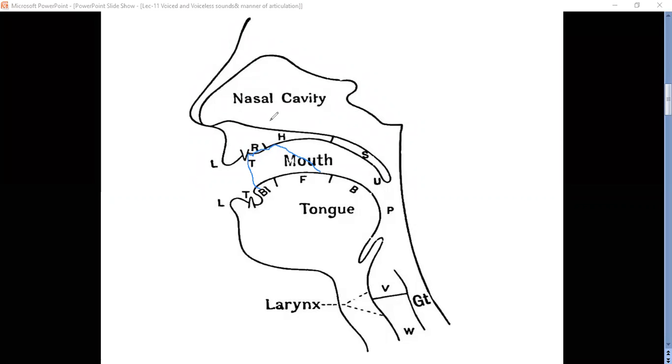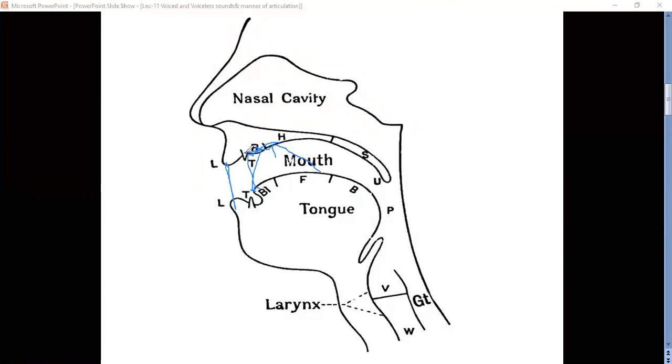So that's why its release is somewhat slow. When the lips are touching, it can be released very fast, pa. For the ta sound also, the tip of the tongue is touching the teeth ridge, so its release is sudden, ta. But for cha, as this much part of the tongue is touching, its release is somewhat slow.